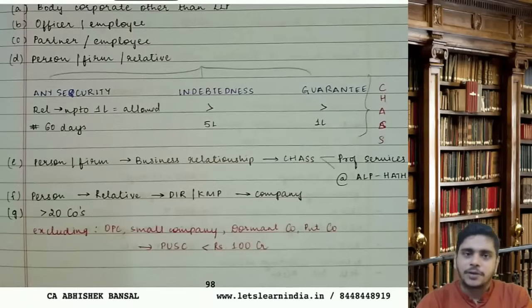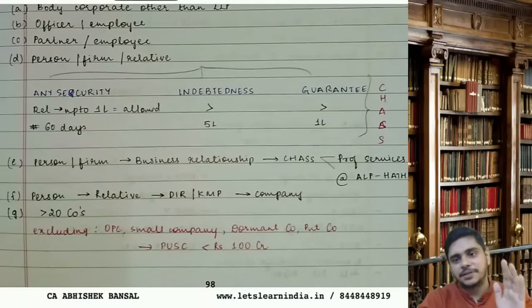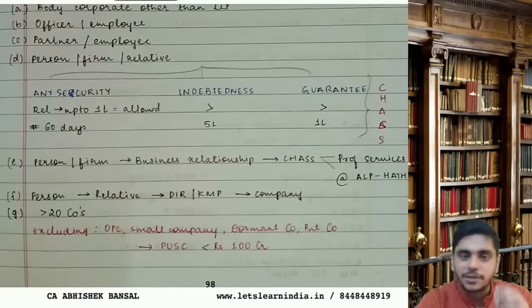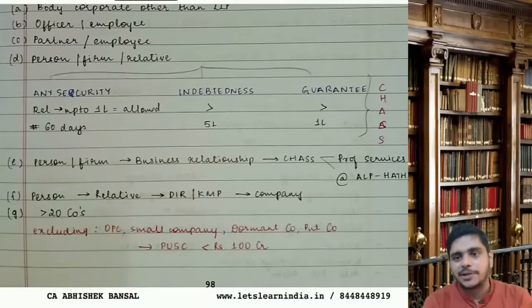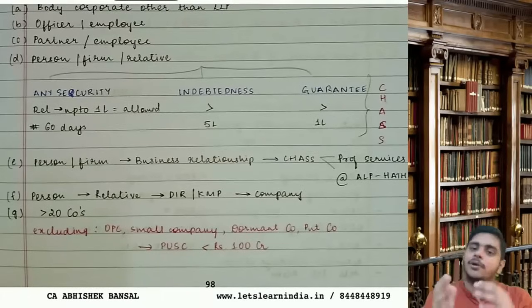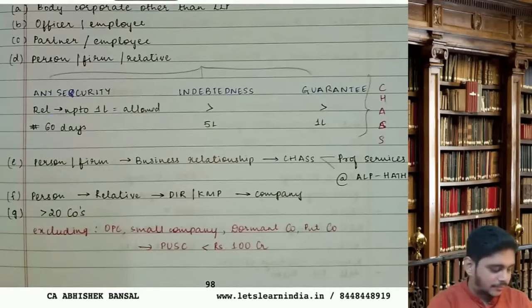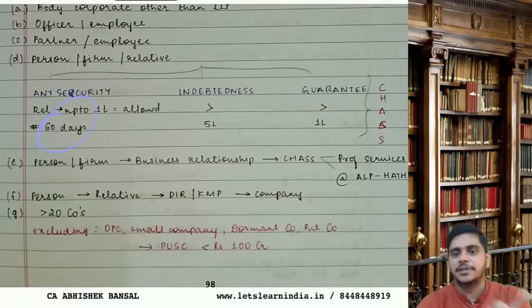In case of relatives, you can hold up to 1 lakh rupees. If relatives are holding up to 1 lakh rupees, then the person is qualified. If it is more than 1 lakh, the person is disqualified. Say the relative was holding 80,000 when I became the auditor. Then the relative bought some more shares, making it 1,20,000. Then I became disqualified, but not immediately. I will be given 60 days to take corrective action.